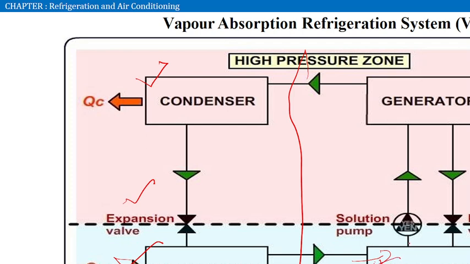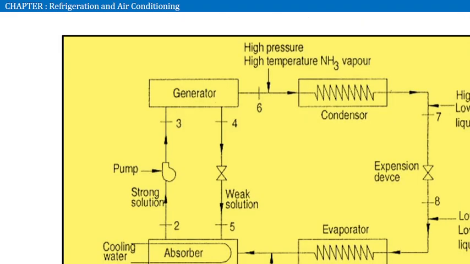Next, with the help of a pump, we can increase the pressure, and then it will move on to the generator, and in the generator we give heat to increase the temperature. So that it will attain high pressure as well as high temperature, then it will move on to the condenser. So the main thing is we have the absorber and generator setup instead of the compressor. So this is the circuit diagram.